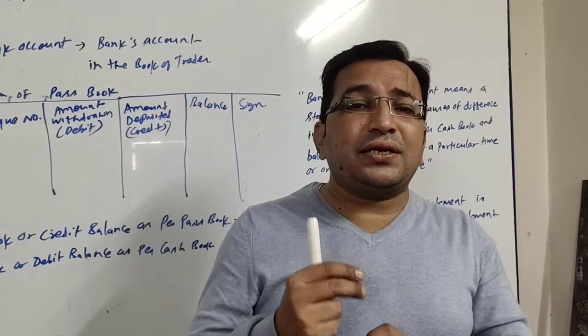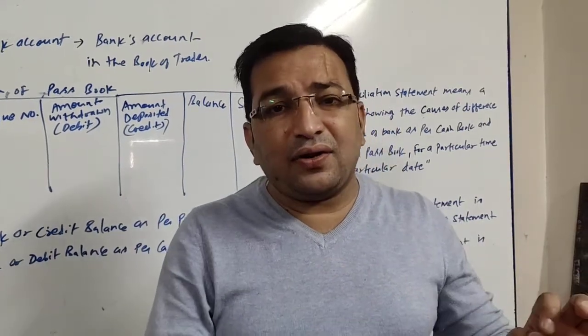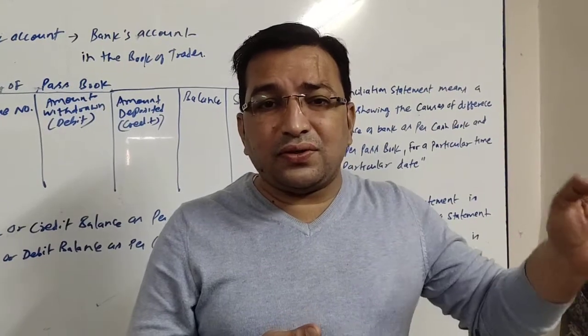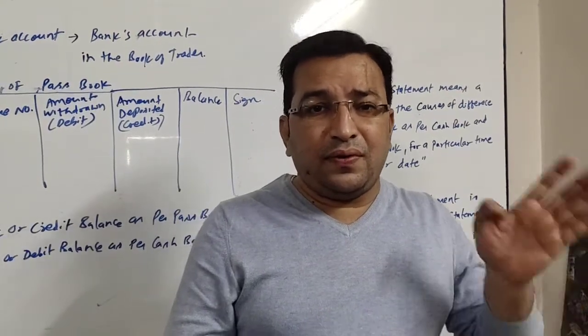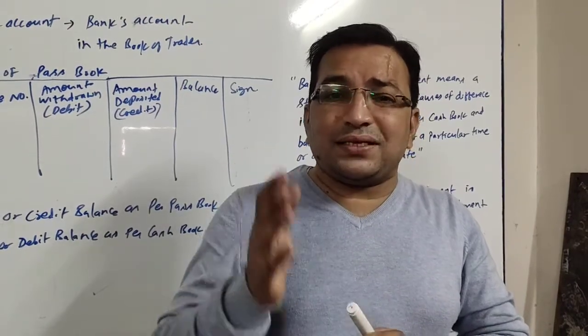Both kinds of transactions are recorded by the bank in the book known as passbook. Passbook is given by the bank to the customer.